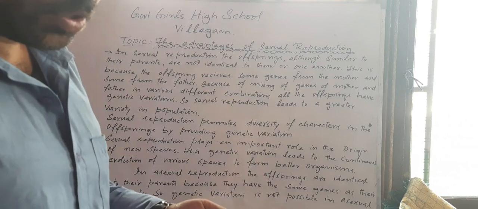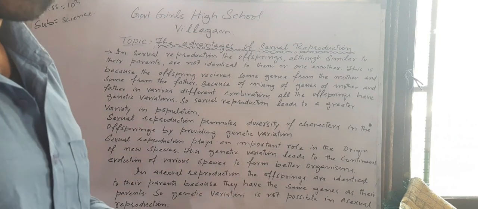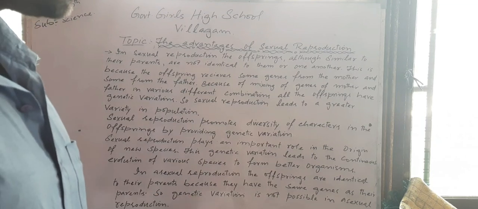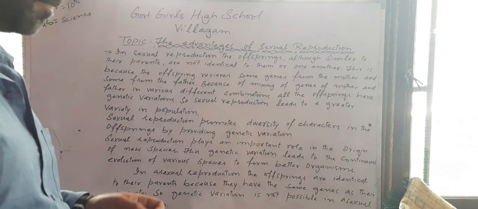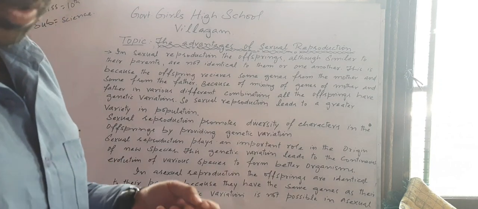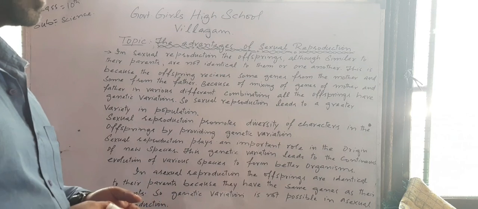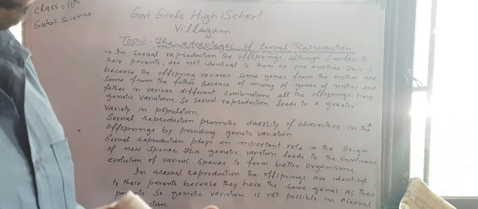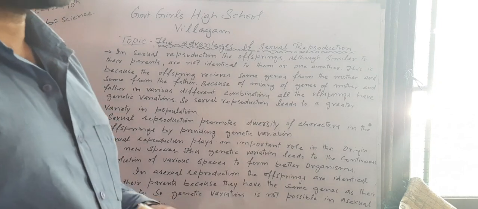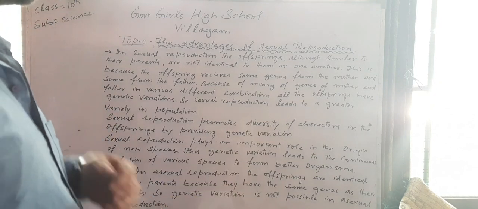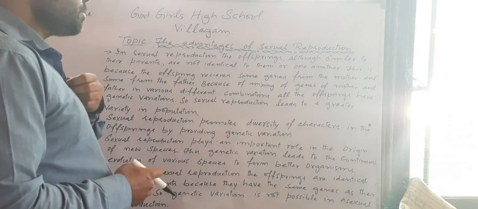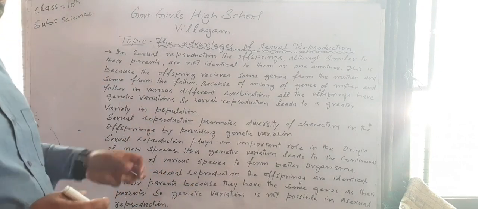In sexual reproduction, what happens? The male gametes come from the male, that is the man, and the female gametes, that is the egg or ova, come from the female. So these ova or egg, the female gametes, contain different genes. These genes come from different organisms, that is male and female, different organisms of the same species. So there is variation in genes.